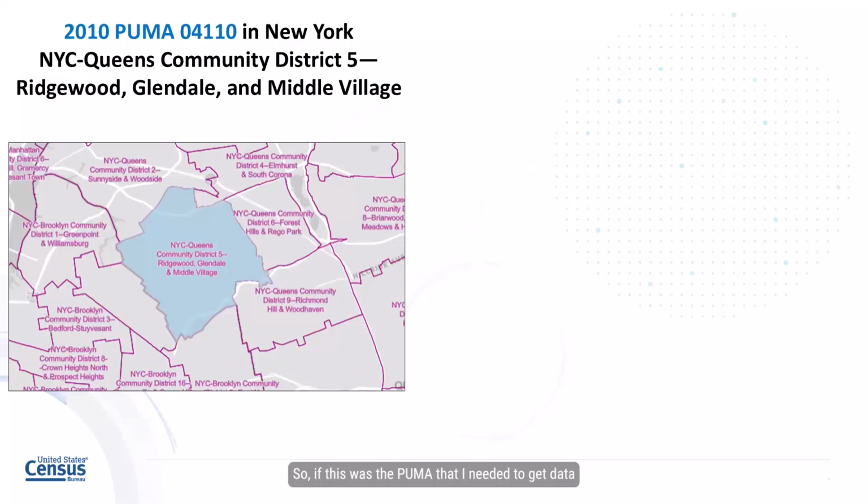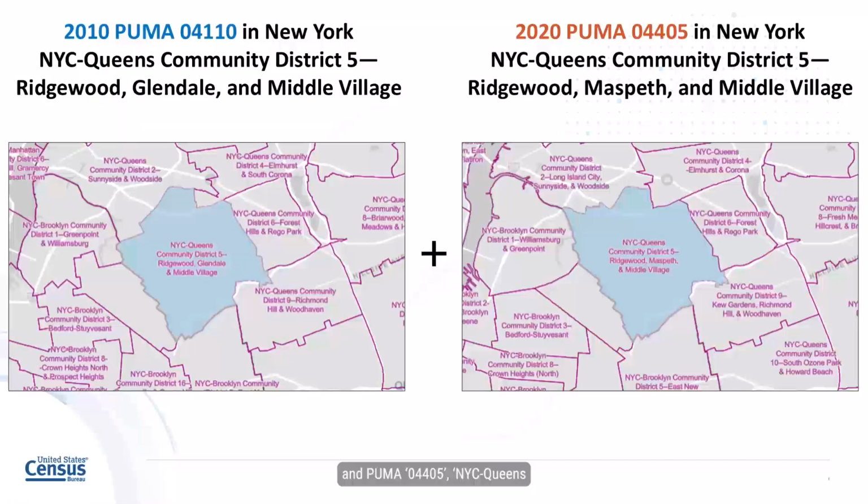So if this was the PUMA that I needed to get data for from the 2022 ACS 5-year PUMS, I would actually need to use these two PUMAs. PUMA 04110, NYC Queens Community District 5, Ridgewood, Glendale, and Middle Village for the years with the 2010 boundaries, and PUMA 04405, NYC Queens Community District 5, Ridgewood, Maspeth, and Middle Village for the years with the 2020 boundaries.